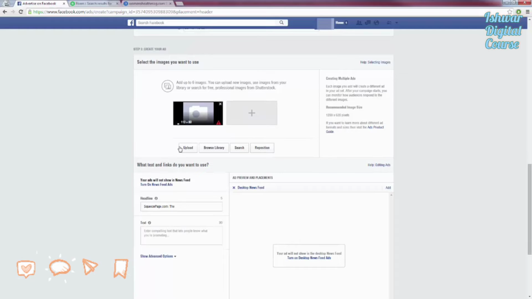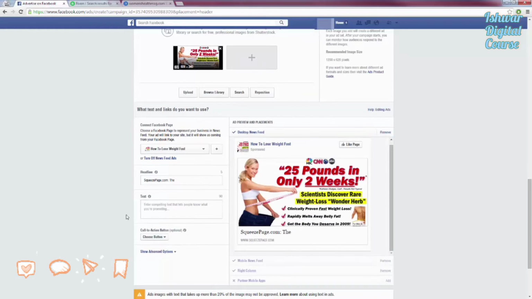All right, so first off, we need an image. Now, I actually had a little image created for this weight loss squeeze page. So let me go ahead and load that up here by clicking on this plus symbol. All right, there we go. Now we can see we have our little ad created here. Now, for your image here, there are some things that you can try to catch people's attention, because when people are browsing through their news feed, they're seeing all these different images, and you kind of have to think outside of the box and really create something that's different and captures their attention.